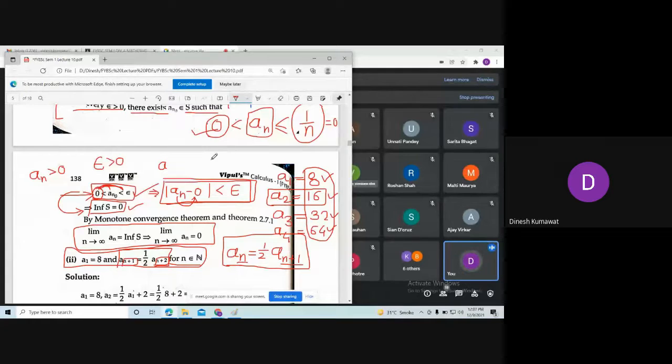Or tell me what an is. See, the first term we concluded a into r to the power n-1. a into r to the power n-1 means you are applying GP. So what is a? 8. 8 into 2 to the power n-1. Why is it n-1?